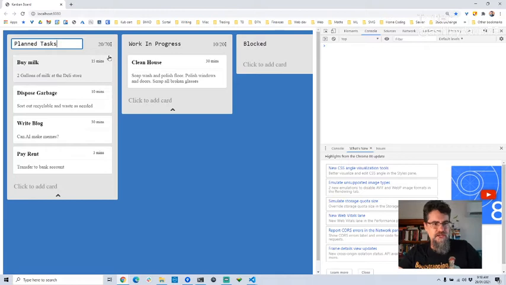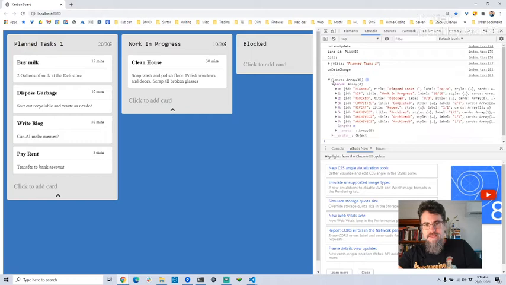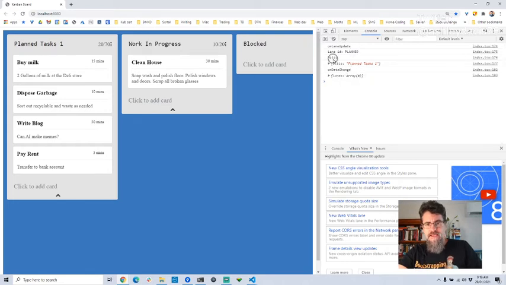Anyway, what I'm doing here is testing that online update event. I think I'll just change the name of this. That'll be a good start. Plan tasks 1. Cool. So you can see here that we've had an on data change. That's giving you all the lanes, all the data. That's a big array of things. That's why I don't want to have to transmit the full load of data back and integrate that. That would be a lot of extra work and not very good for the performance of this extension. But here's the data event anyway.